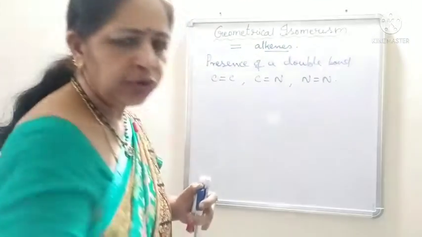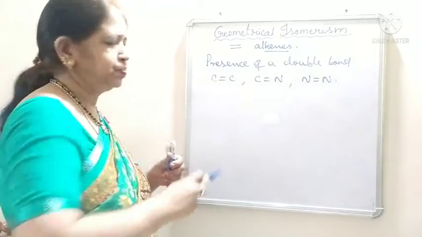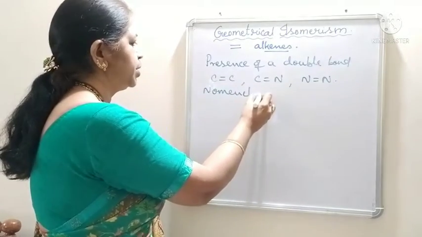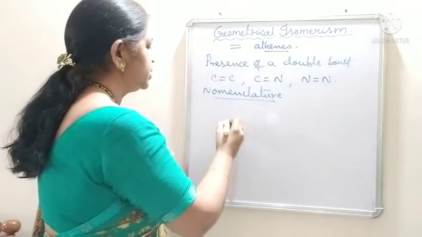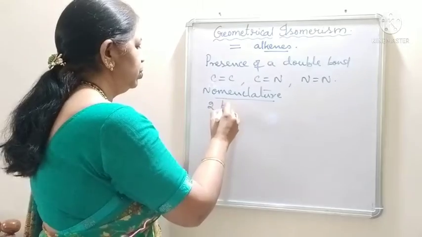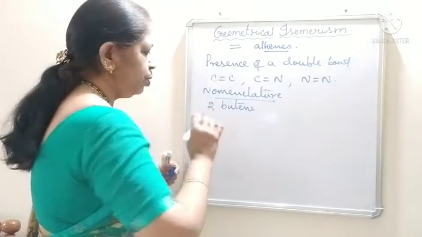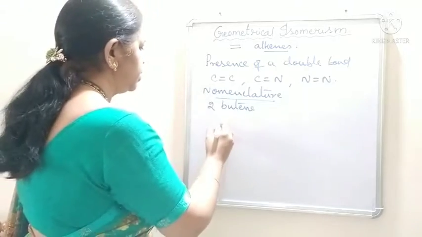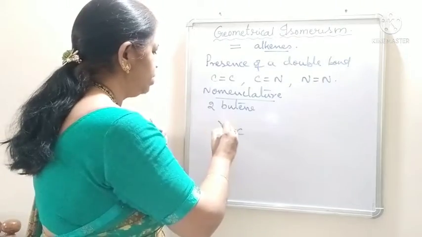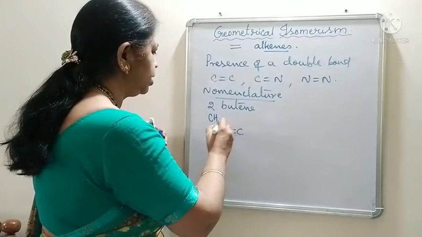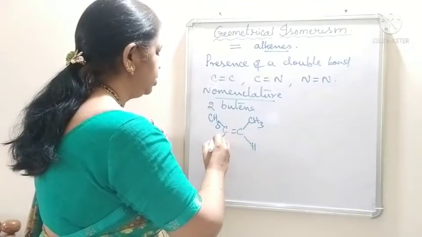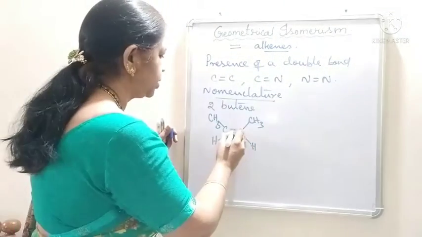Now let us see how to name these geometrical isomers. In the nomenclature, let us take 2-butene. Butene means 4 carbon atoms. In this C double bond C, the double bond is present on the second carbon. So, one methyl group on one side and another methyl group on the other carbon, and hydrogen and hydrogen. You can see all the 4 valencies of carbon are satisfied.